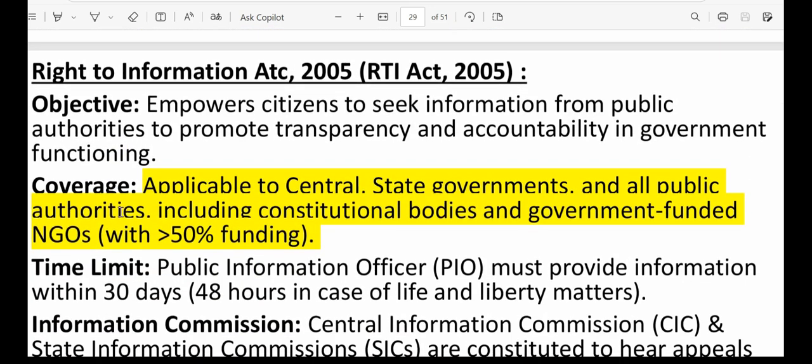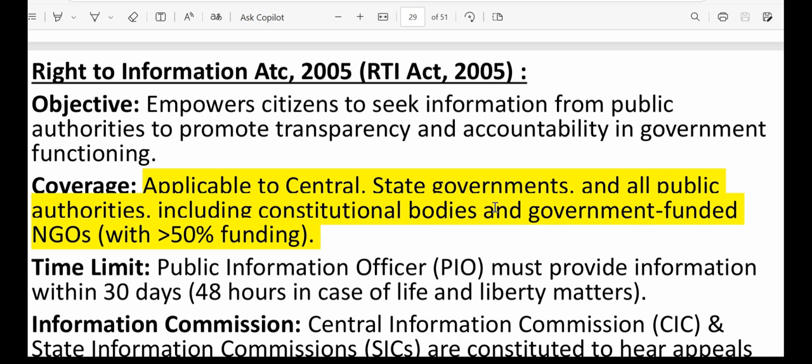Now, as we already mentioned a couple of times, the Right to Information Act 2005, we need to know something. Basically, it seeks information from public authorities to promote transparency and accountability in government functioning, right? In terms of coverage, it's applicable to the central government, state governments, and all public authorities.